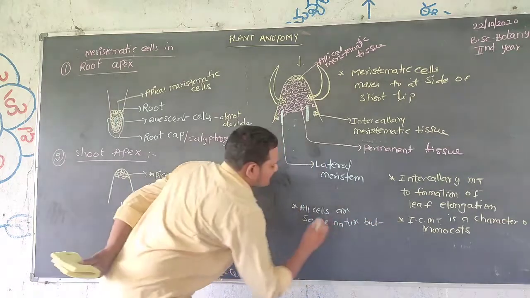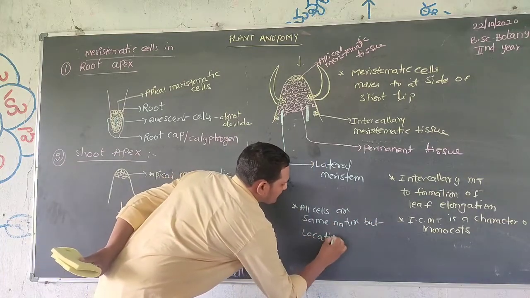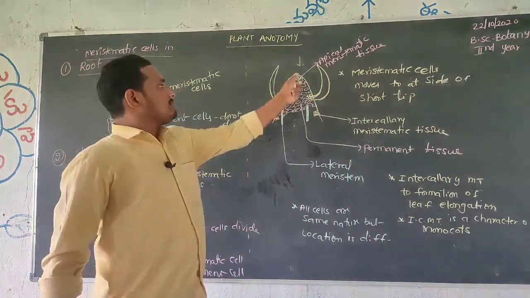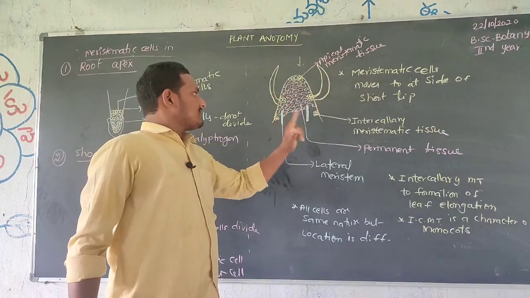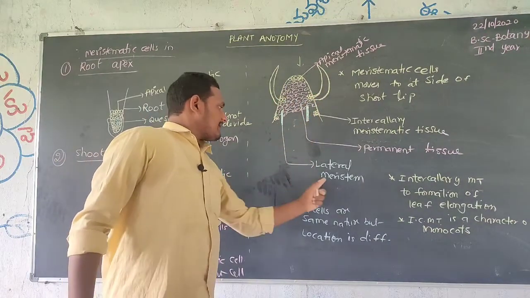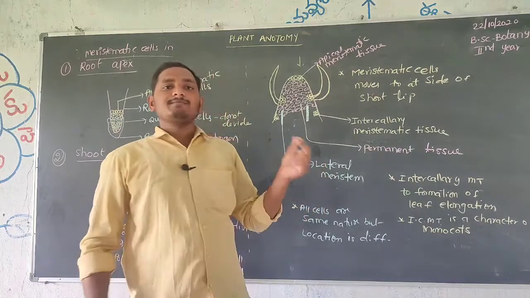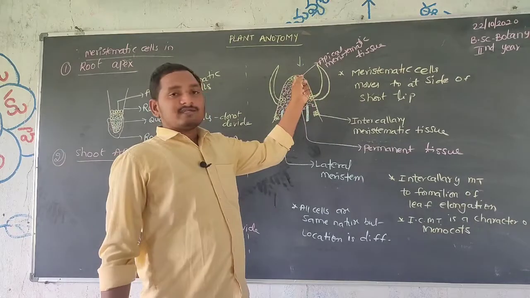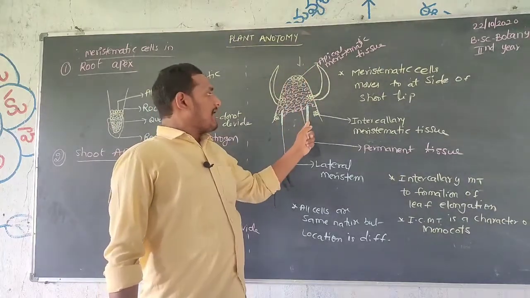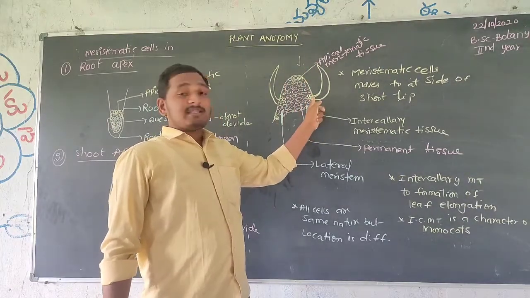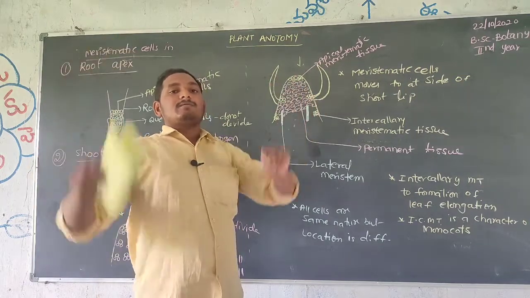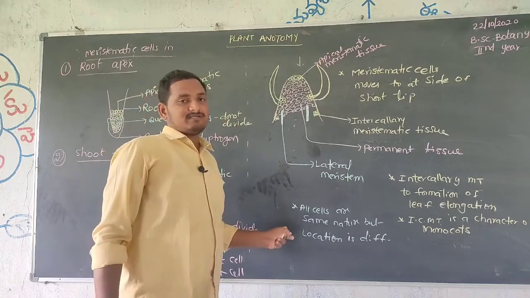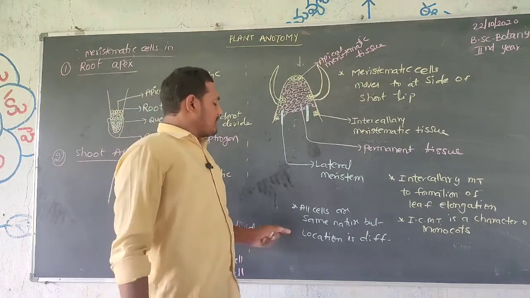They are structurally the same, but the location is different. Apical meristematic tissue is present in the apical portion, lateral meristematic tissue at the sides, and intercalary meristematic tissue where branches arise. The location is different, but the structure and functions remain the same.